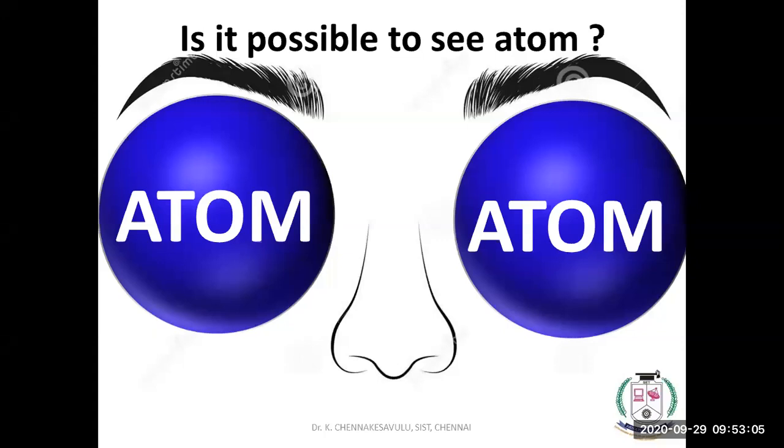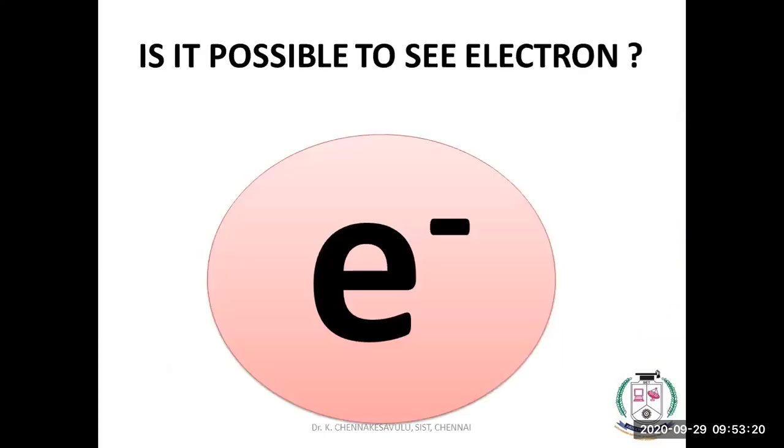With the help of an electron microscope, it is possible to see atoms. But it is not possible to see the inner subatomic particles: electron, proton and neutron. Is it possible to see the electron? No, it is not.